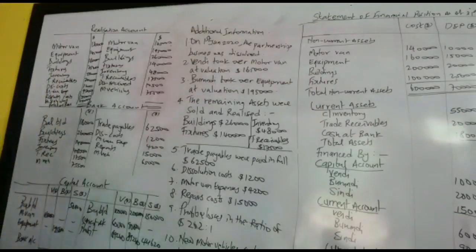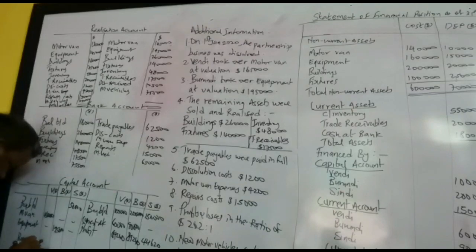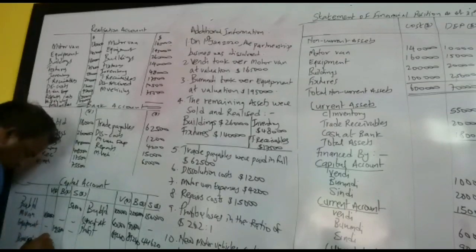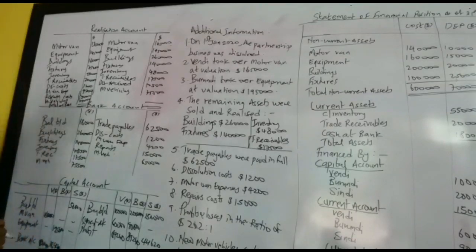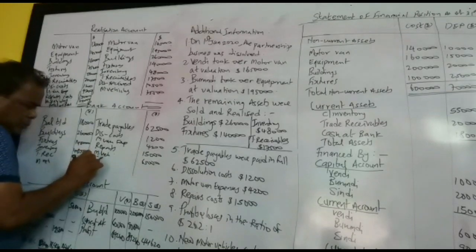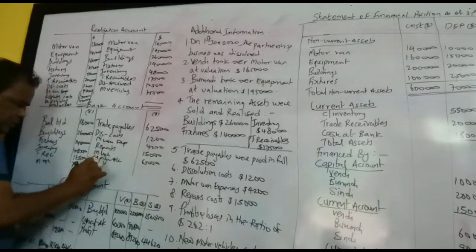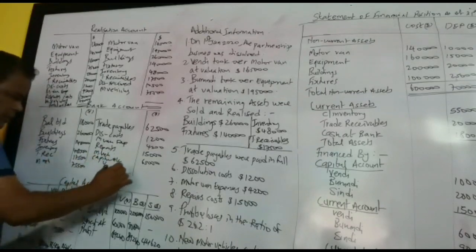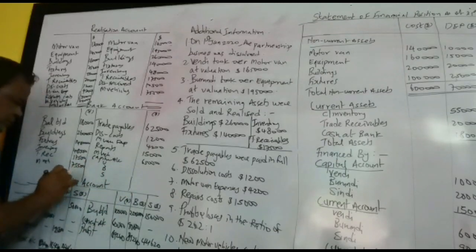So for Wendy, we have 84,240, and then we have 184,240, and then 144,620. Okay, then we have to credit it in the bank account. We write down capital account here. Wendy, Burundi, Cindy, we have to credit it here, and then we close the bank account.